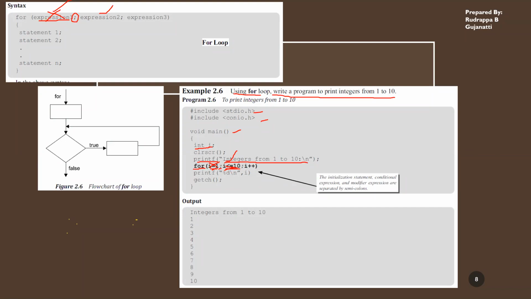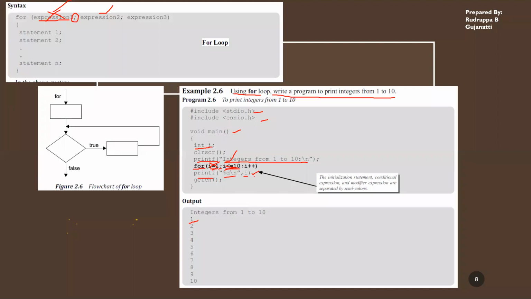So I is equal to 1, I is lesser equal to 10. Yes, 1 is lesser equal to 10. Therefore, I'll print this number. So print %d\n, that is I'm printing the value of I. In this case, the value of I will be 1.